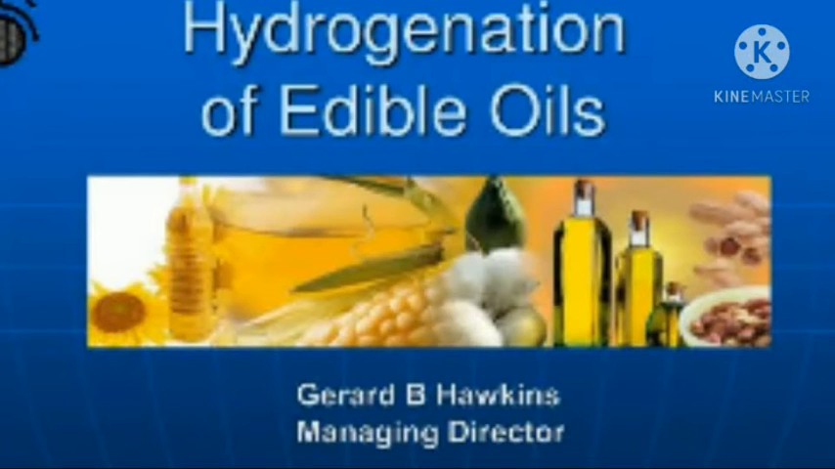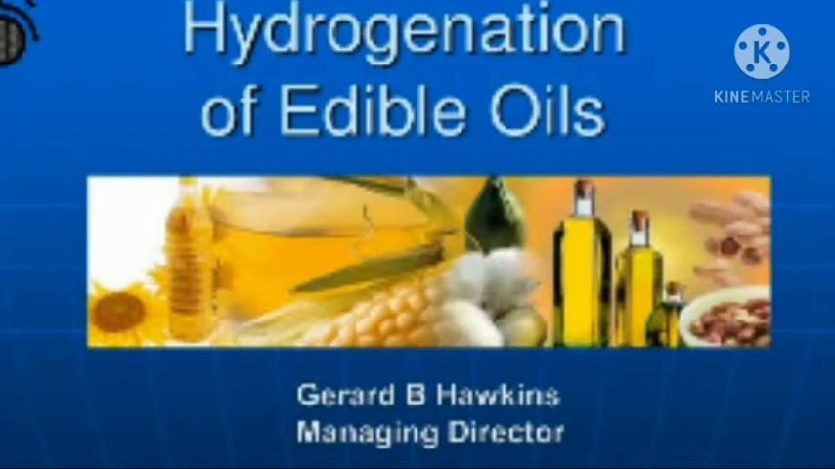Students, if it is asked in the exam, what is the definition of catalytic hydrogenation? So you have to give the definition. Catalytic hydrogenation is a process by which hydrogen gas is passed through vegetable oils in the presence of catalysts like nickel, platinum and palladium to convert the oils into solid vanaspati ghee.